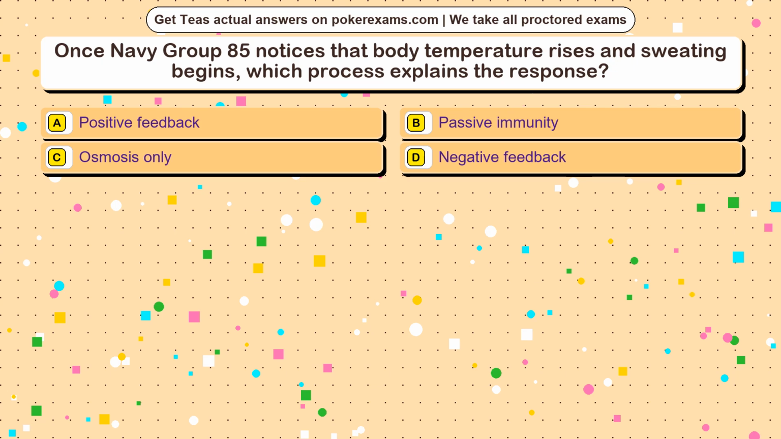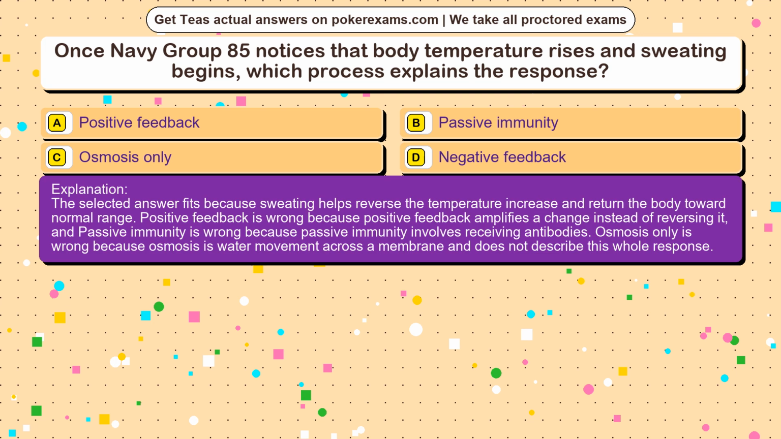The correct answer is option. The selected answer fits because sweating helps reverse the temperature increase and return the body toward normal range. Positive feedback is wrong because positive feedback amplifies a change instead of reversing it, and passive immunity is wrong because passive immunity involves receiving antibodies. Osmosis only is wrong because osmosis is water movement across a membrane and does not describe this whole response.